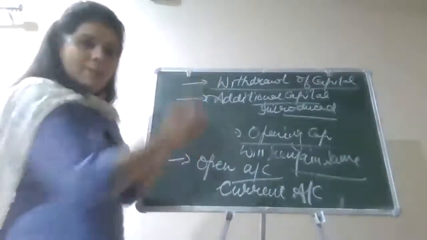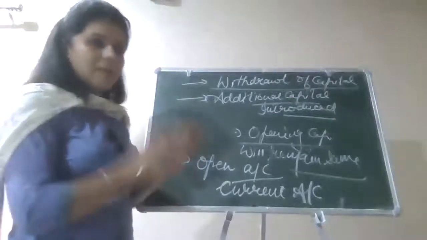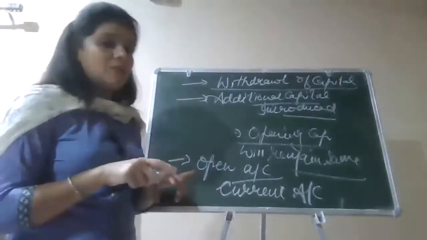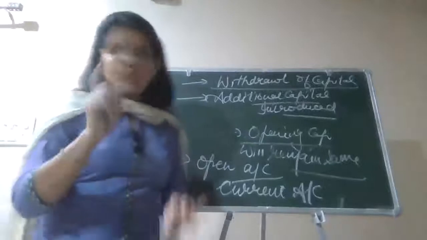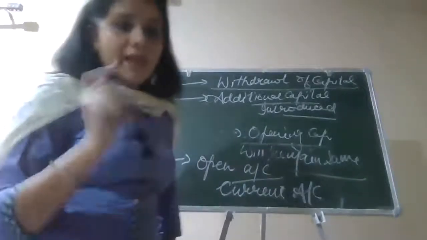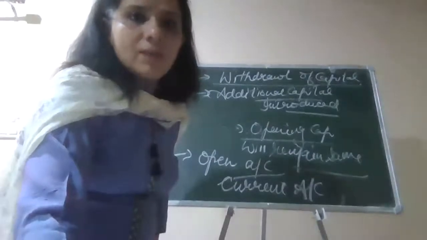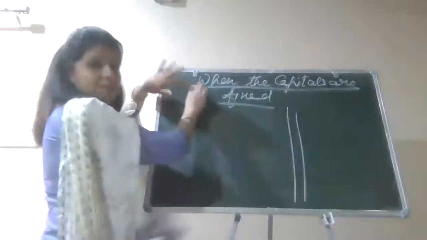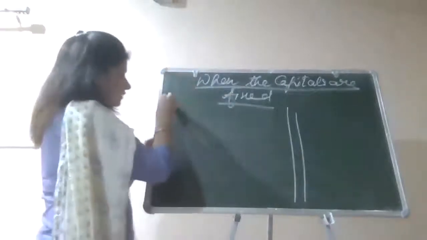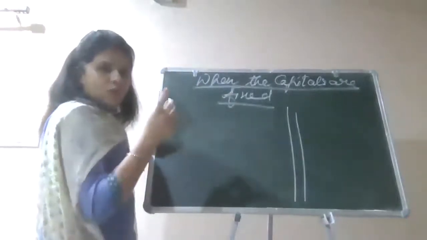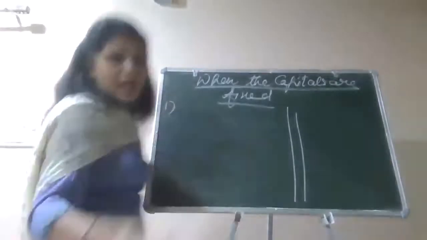So again, I will be passing the entries for the distribution and appropriation of the profit, but this time I will be assuming capitals are fixed. Till now, any doubt about anything you may ask? Any doubt to anyone you may ask? Profit and loss appropriation account. When the capitals are fixed, the first entry will remain same for transfer of profit from P&L account to P&L appropriation account, right?